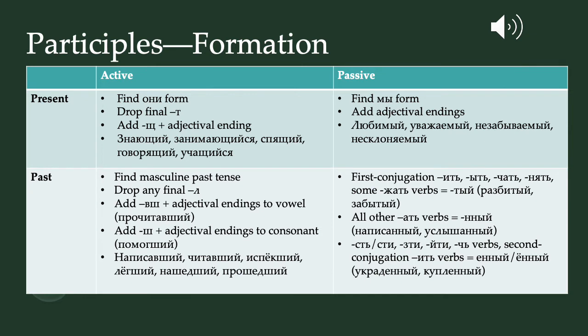For present passive participles, those are very easy. We find the my form and we add adjectival endings. So we get lubimy, uważajemy, nie zabywajemy, nie skłaniajemy.